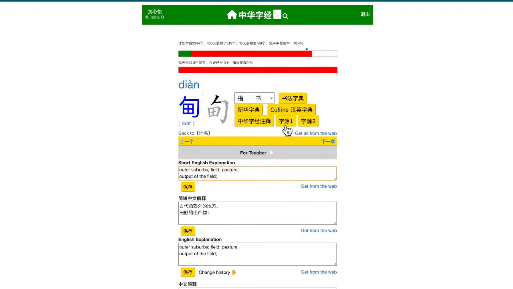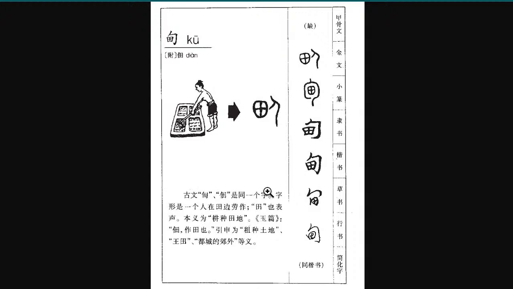If you take a look at the character, you can see there's a field on the left, and then there's a person over the field. Why is that? You can imagine those city states.